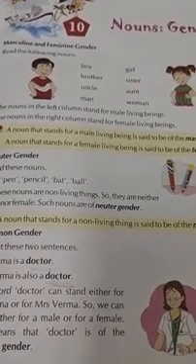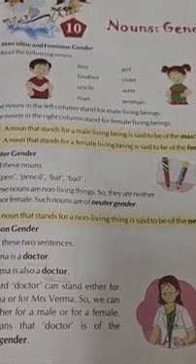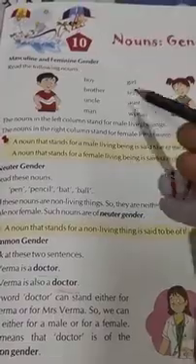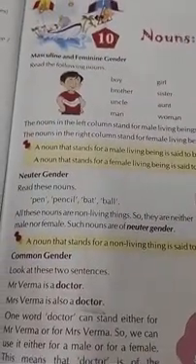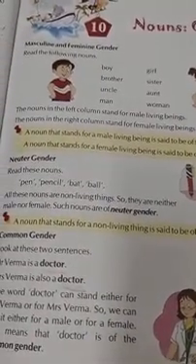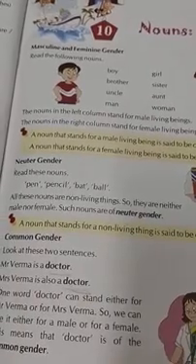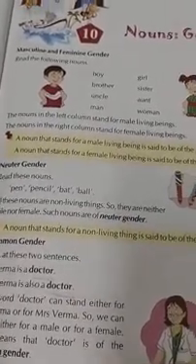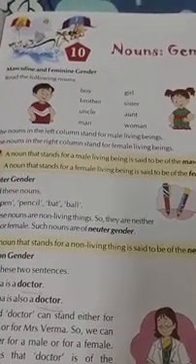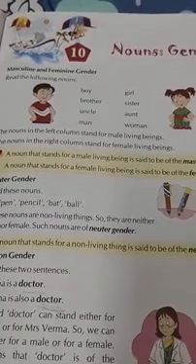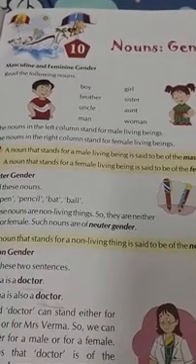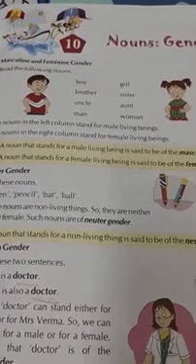Some feminine nouns are formed by an entirely different word. For example: boy, girl; brother, sister; man, woman; uncle, aunt; father, mother; king, queen, like that. So you need to learn these by heart. Okay, children? You need to learn them thoroughly to increase your vocabulary. These are groups of words. I have picked very few words where you need to use a different word to form the opposite gender.